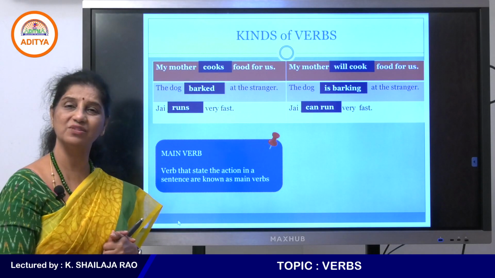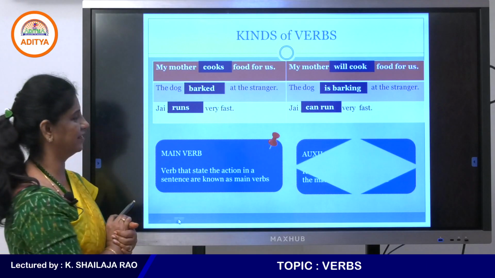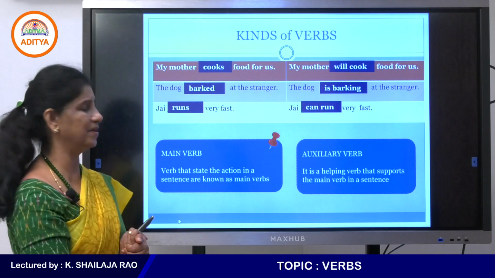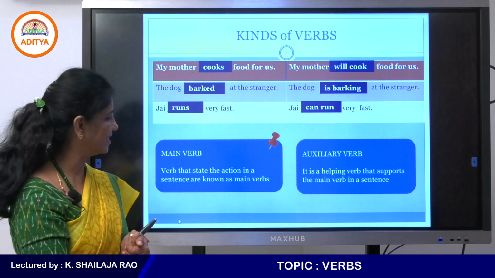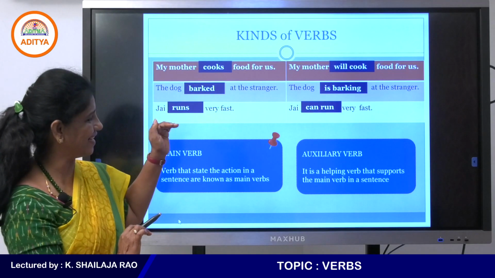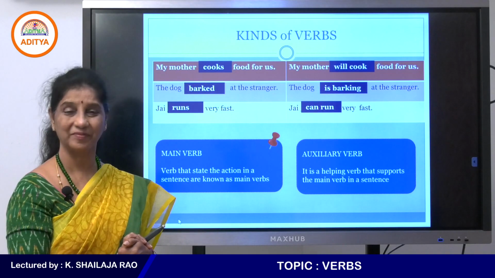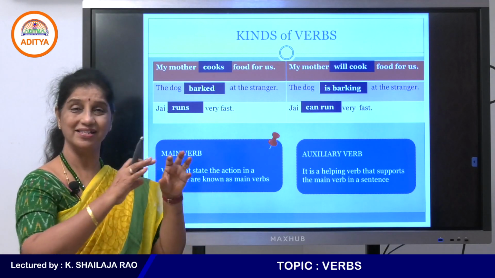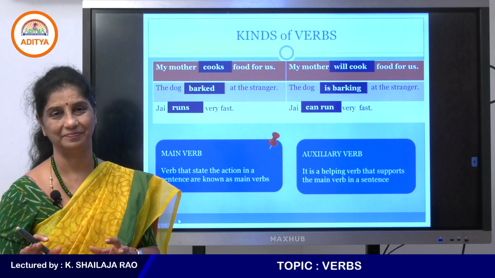So how are these verbs? These are called modal auxiliary verbs or auxiliary verbs. Auxiliary verb is a helping verb. So here is, will, can are called helping verbs. They tell you whether that action is happening now or has happened in the past or will happen in the future.